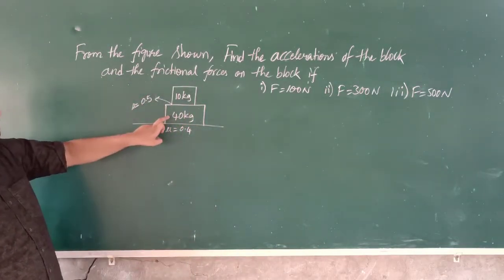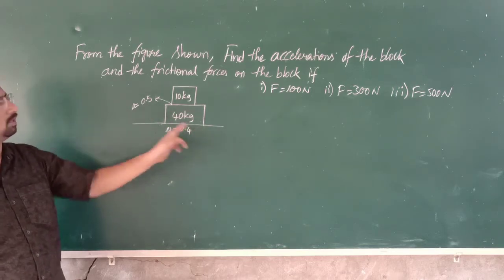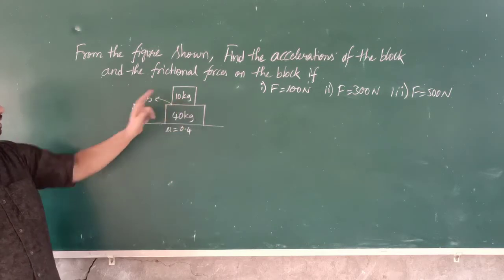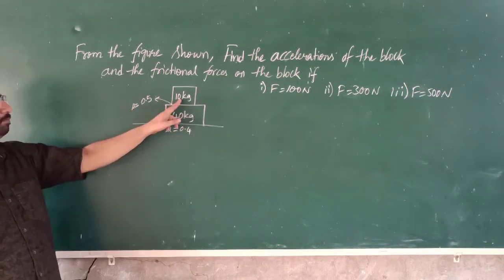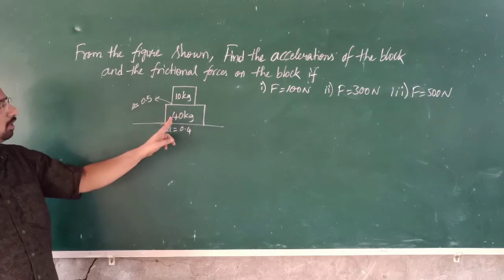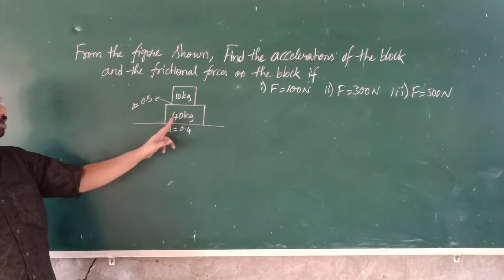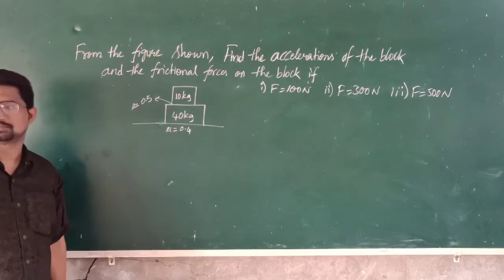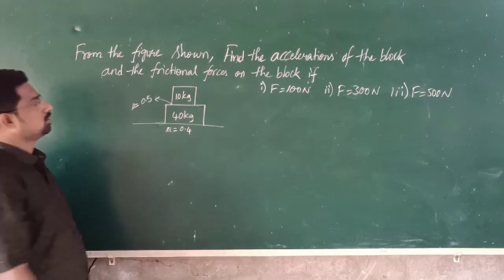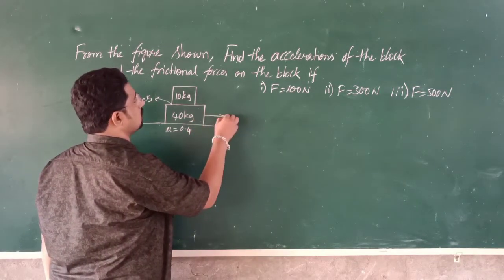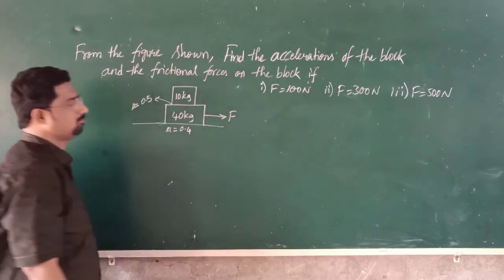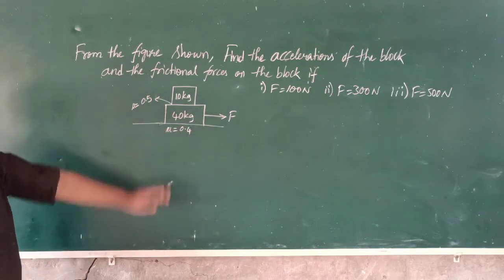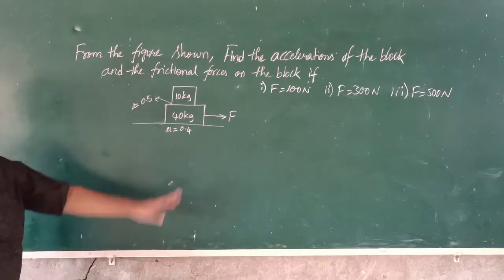A 40 kg mass is lying on the horizontal floor, and on this 40 kg block we have a 10 kg block. Here the coefficient of friction is 0.5 between the two blocks, and between the lower block and the floor, the coefficient of friction is mu equal to 0.4. On this lower block, a force F is applied. Before going to solve this problem, let us discuss a concept.